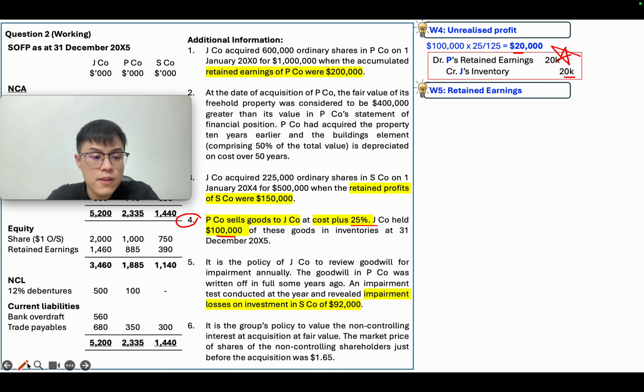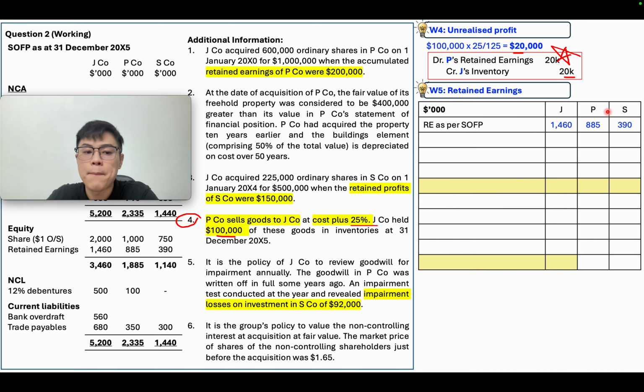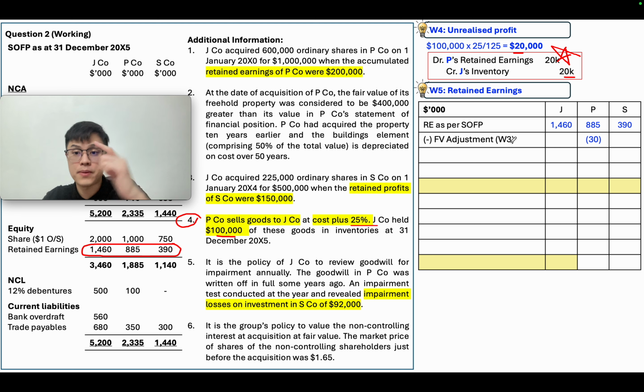So we are ready for retained earnings, which is the heaviest part. We have 3 companies, which are the parent J, the subsidiary P, and the associate S. Same as per the question, post-acquisition retained earnings. And we need to minus the fair value adjustment depreciation in working number 3 just now.